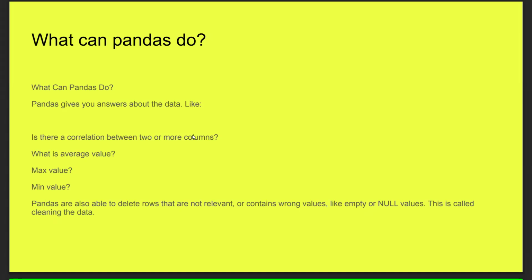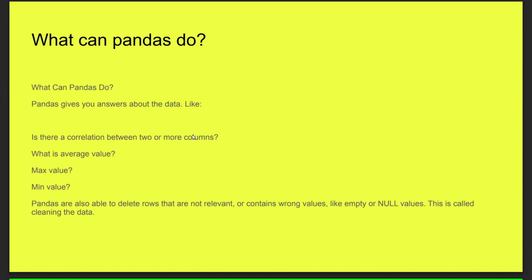from the data. Next, if you want to find the average value from the data set, pandas can answer this. And also the maximum value. If we want to know the maximum value of the data, pandas can give that, and also the minimum value. If we want to know the minimum value, pandas can answer that from the data. Finally, pandas is also able to delete rows that are not relevant.